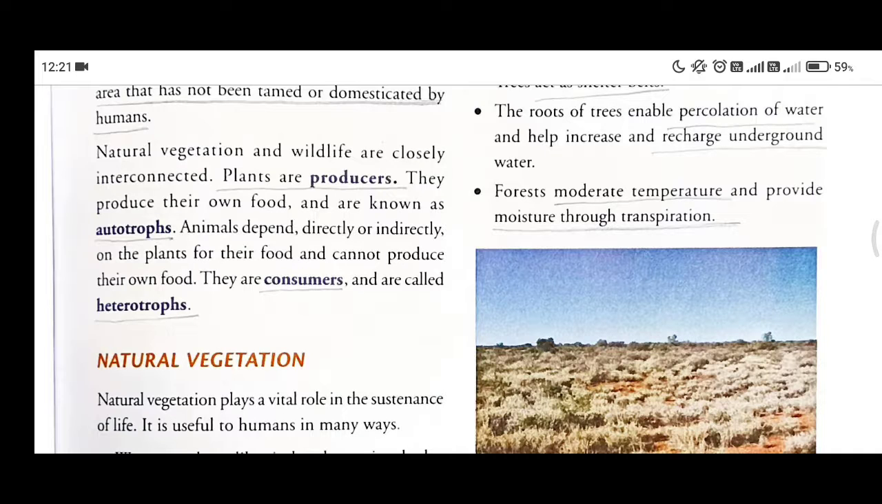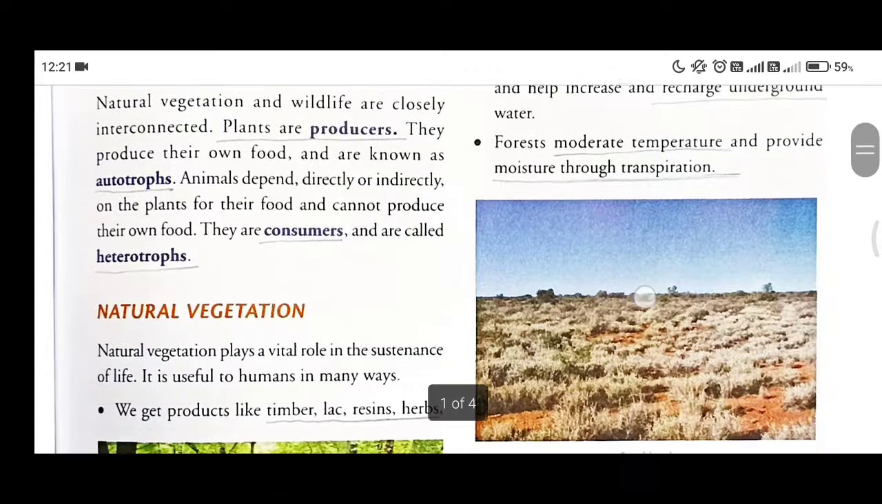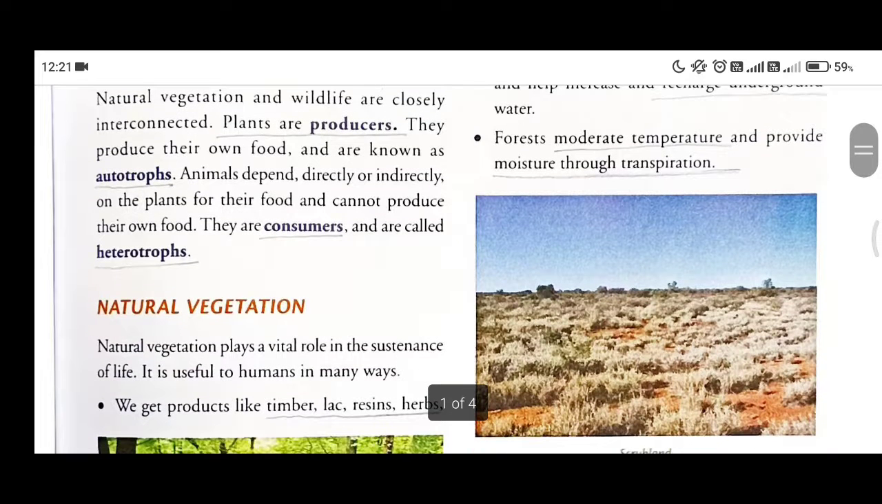Because if you dig a well or tube well, all the water that we get from under the earth is actually recharged through the rainwater. If the rainwater doesn't get enough time to stay on the land, then how will the groundwater table recharge? If they are not recharged, all the wells will dry up. So you know the problem, that is the scarcity of water. Plus, forests moderate the temperature and provide moisture through transpiration.